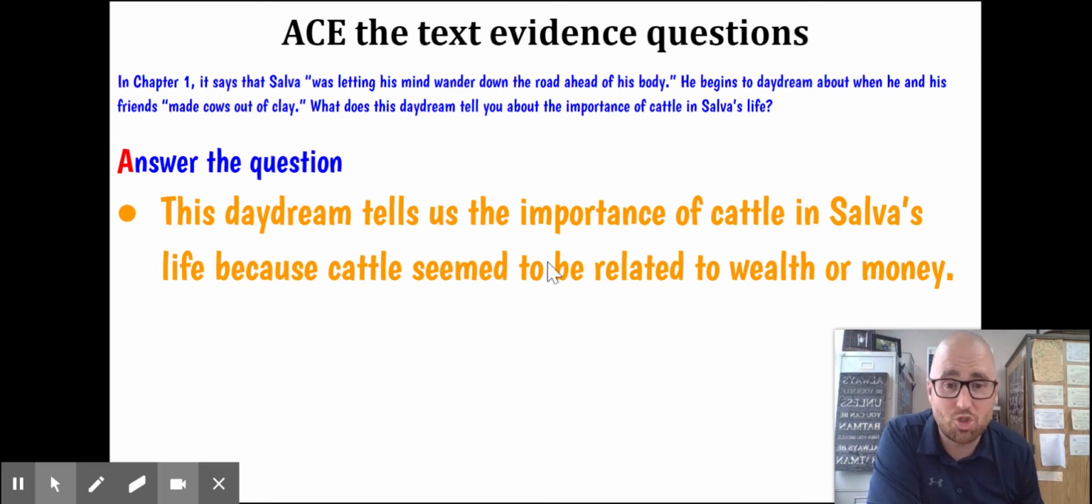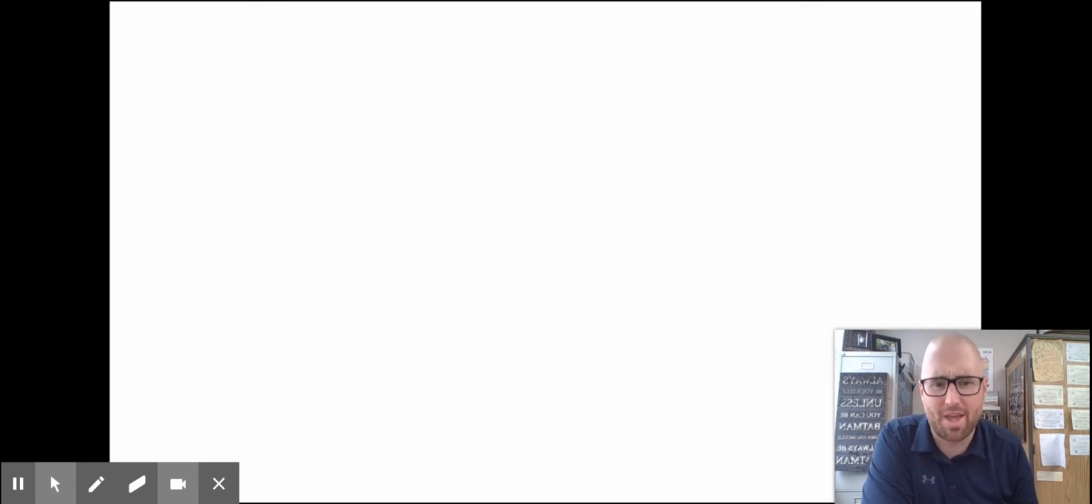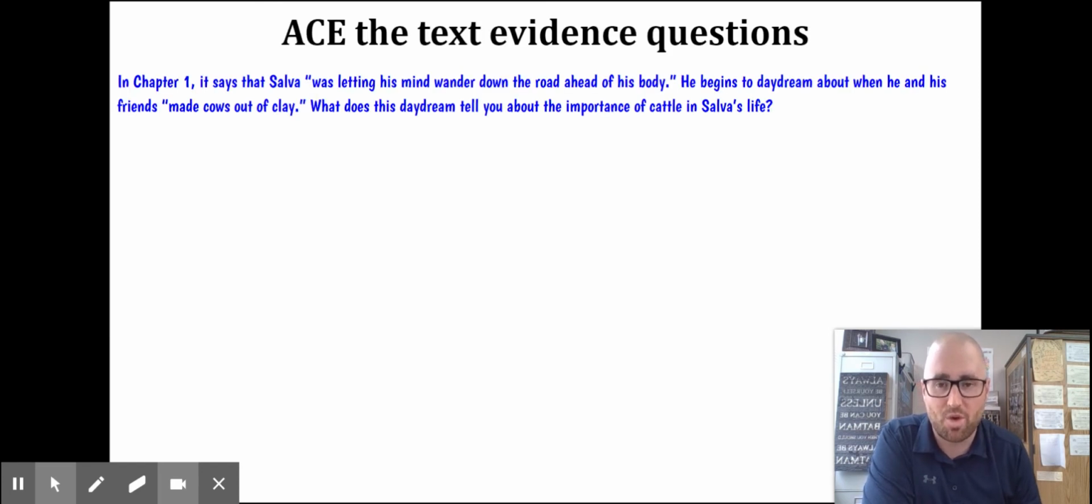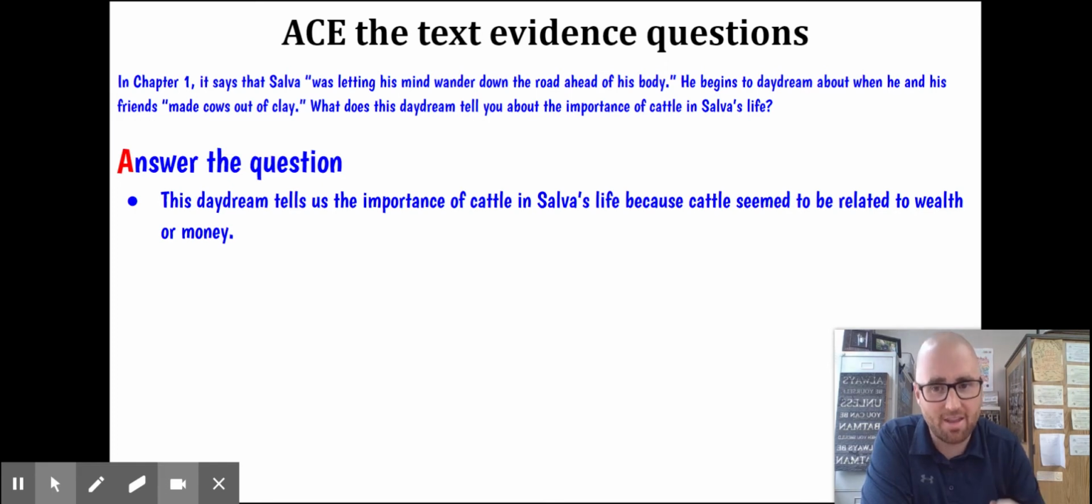Because cattle seem to be related to wealth or money. Notice, I don't say what the daydream tells us is that. I don't start my answer with a question word. I just start it as a sentence. This daydream tells us the importance of cattle in Salva's life because cattle seem to be related to wealth or money. Okay, let's keep on going because we got to do the C. That's not enough. There's your question again. There's our A.